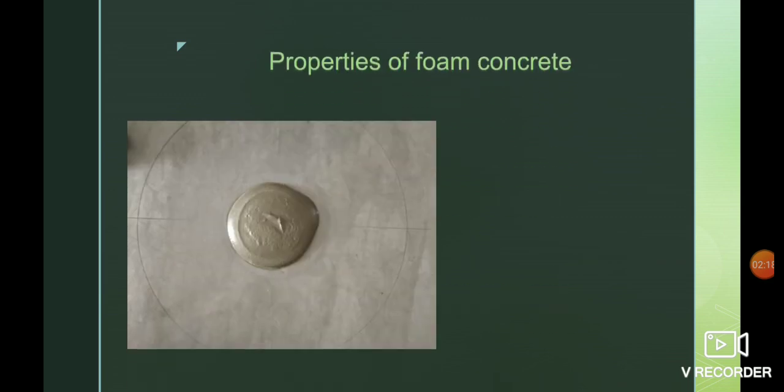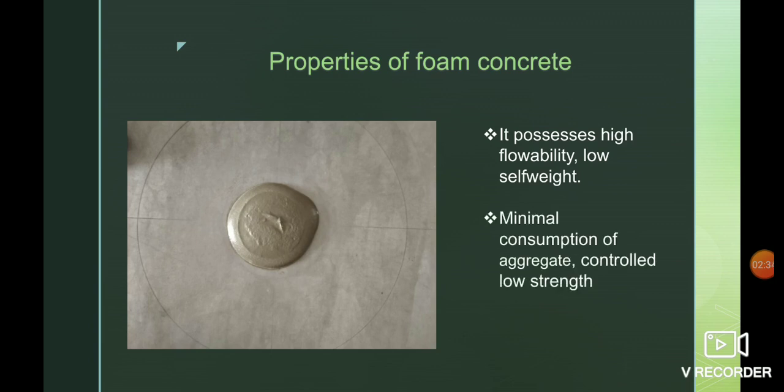Before we move into the application part, let's go through the properties of foam concrete. Here is a picture of foam concrete that is very flowable, and it has been tested for spread. Foam concrete possesses high flowability, low self weight, a low consumption of aggregate, controlled low strength, and obviously excellent thermal insulation properties.